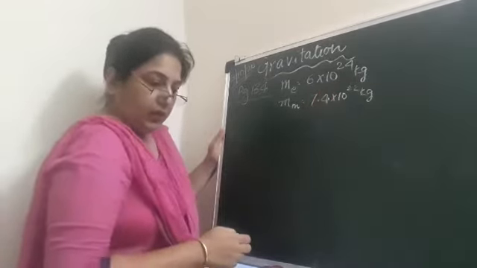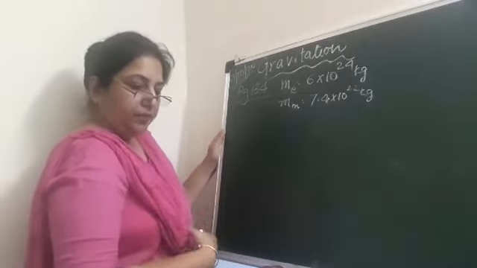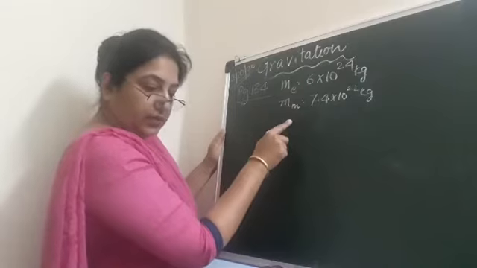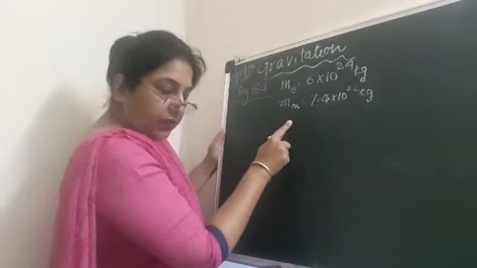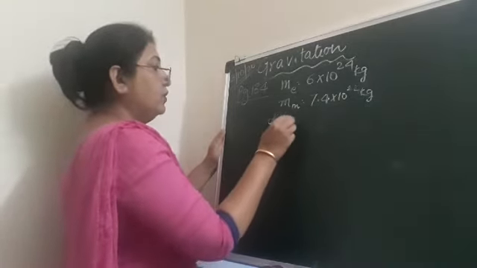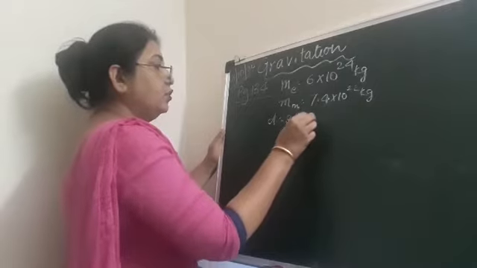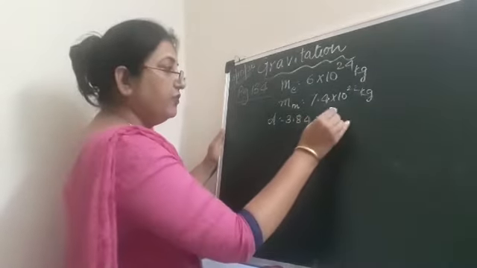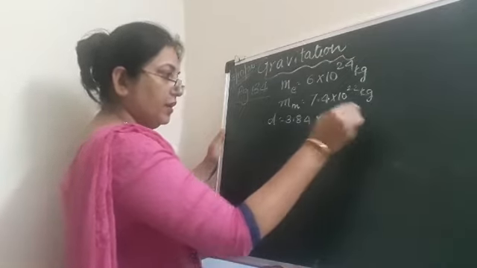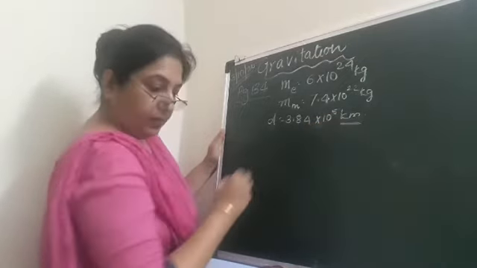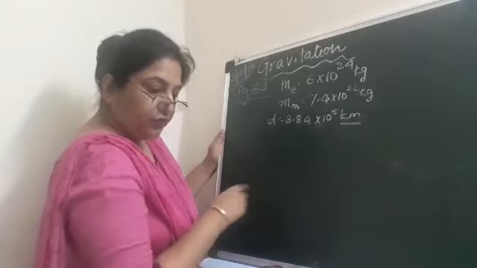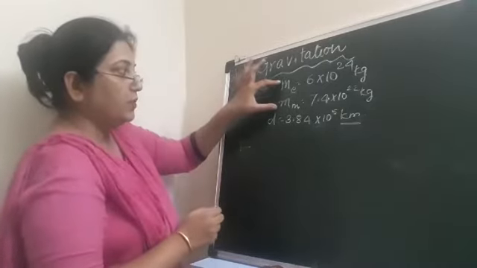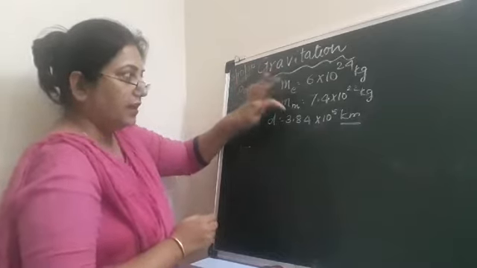Now, the distance between these objects, earth and moon, is given by 3.84 into 10 to the power of 5 kilometer. Okay, it is in kilometer, remember this. Then you have to find the force of attraction between these two objects, that is the earth and the moon.